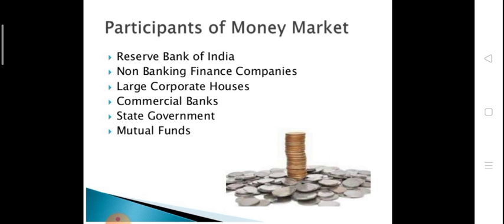Now who are the participants of the money market? These are the participants who invest, or we can say who issue the securities, and these participants of the money market are big participants. Number one is the Reserve Bank of India, RBI. Second, non banking finance companies. Third one is large corporate houses. Fourth one is commercial banks. Fifth is state government, and the last one is mutual fund. So these are the participants who take part in the money transactions in the money market.